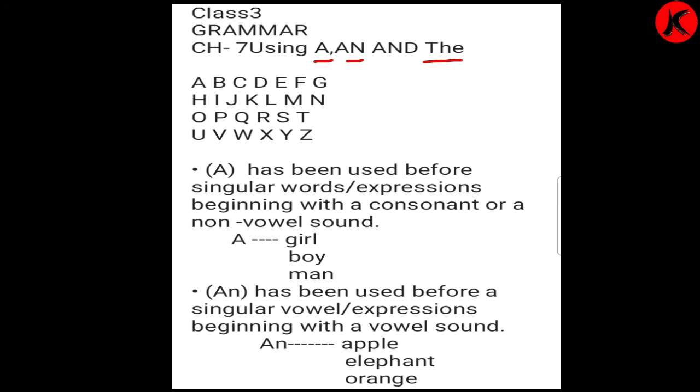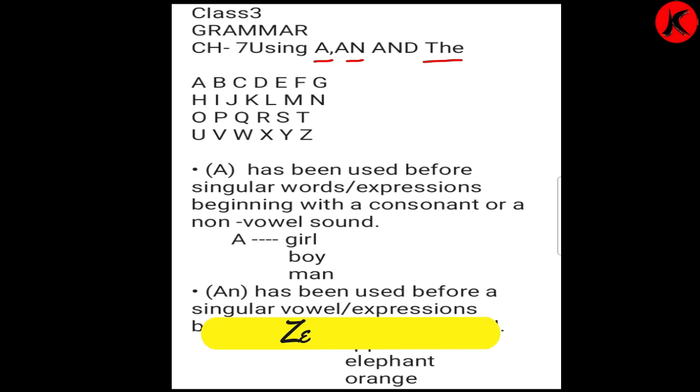We use a when a singular word or expression begins with a consonant or a non-vowel sound. We use an before a singular word or expression beginning with a vowel sound, that is A, E, I, O, U. And the is used to introduce a word that has already been introduced. That time we have to use the. The Malhotras, the Ayers, the staff, the crew, the young.